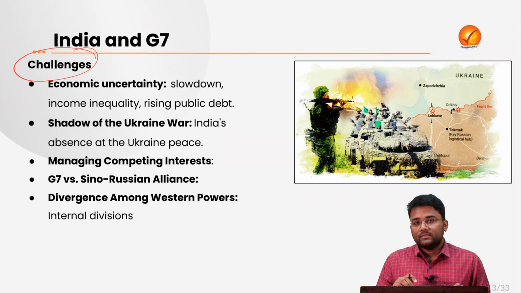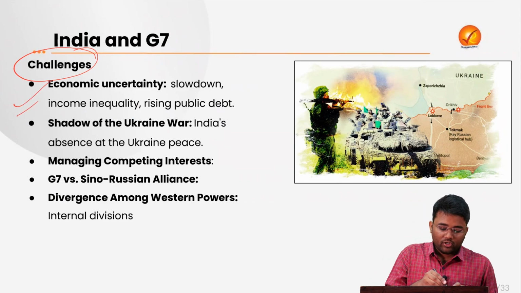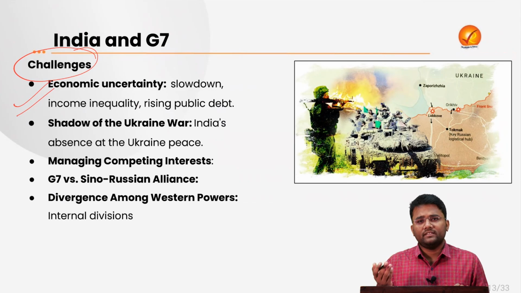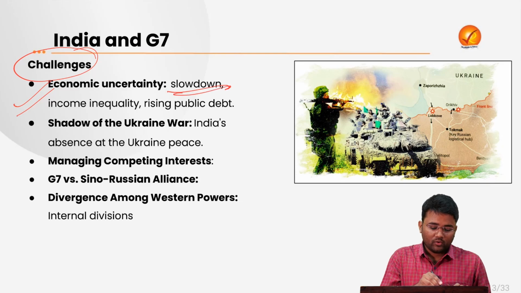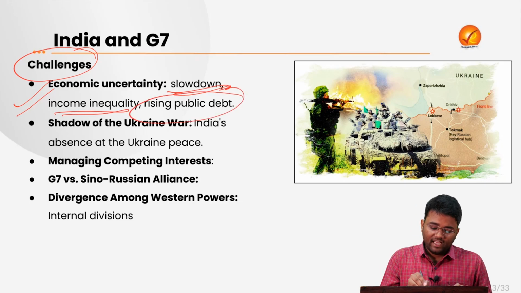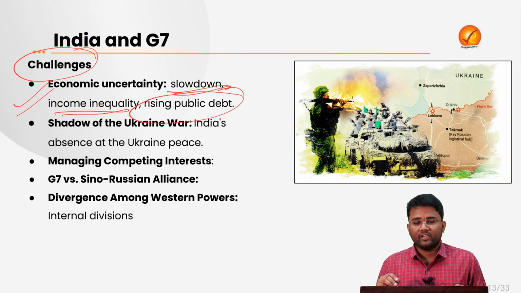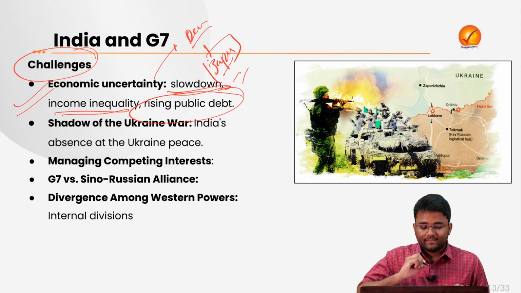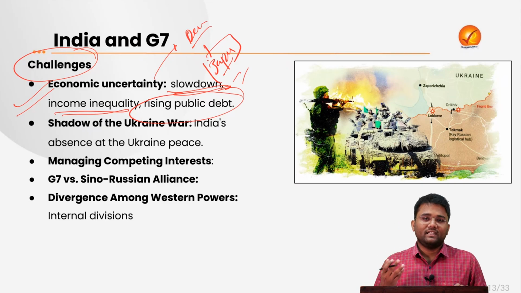But there are some challenges also. First of all, the economic uncertainty. There has been various uncertainty plaguing the members of this G7 grouping. There is economic slowdown and income inequality in various countries of the European Union. Then Italy has a concern of rising public debt. Then there are several demographic issues being faced by Japan. So these concerns may hinder the progress that can happen in the G7 deliberations.